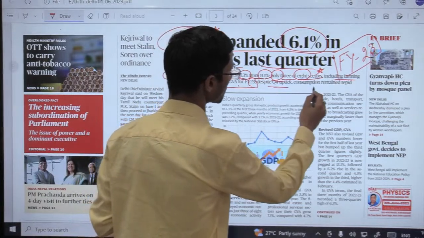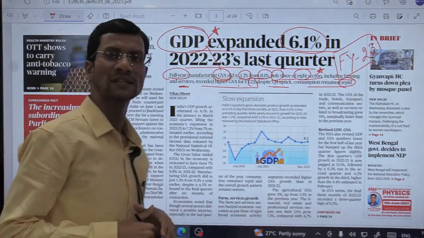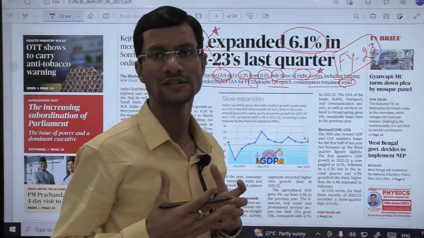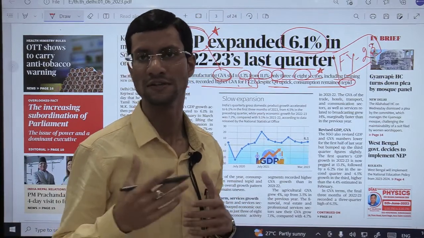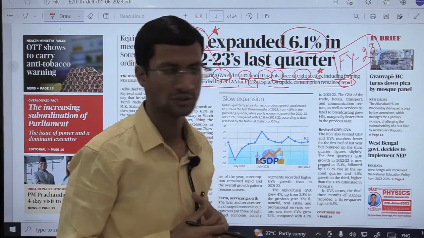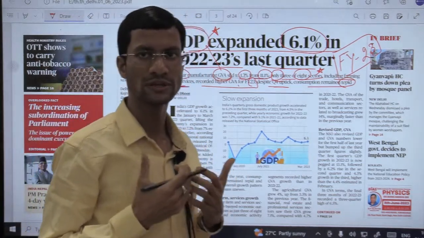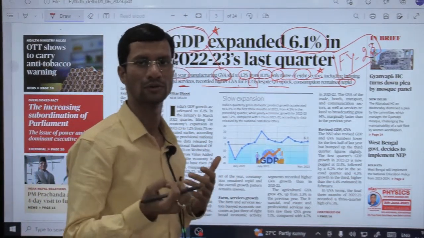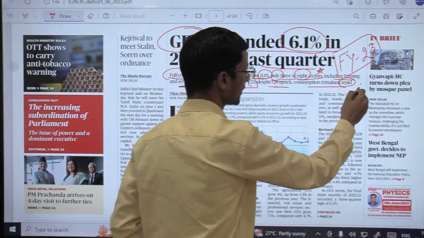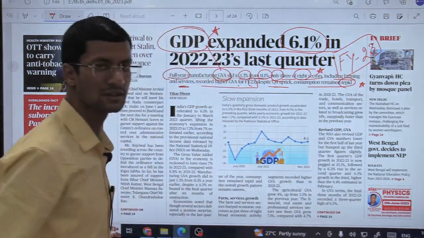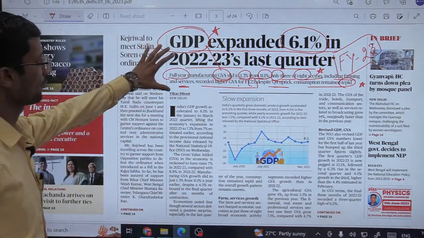Despite Q4 uptick, consumption remains tepid. So remember, generally we say that the nature of the Indian economy is such that our economy is driven by public investment and private consumption. When I refer to private consumption, I mean consumption at an individual level, which basically propels the economic demand in the economy. So consumption remains tepid. This is again a major point for us, that consumption has been tepid here. Okay, fine. So this much I hope is clear.